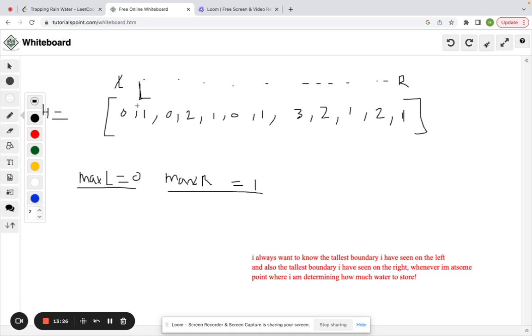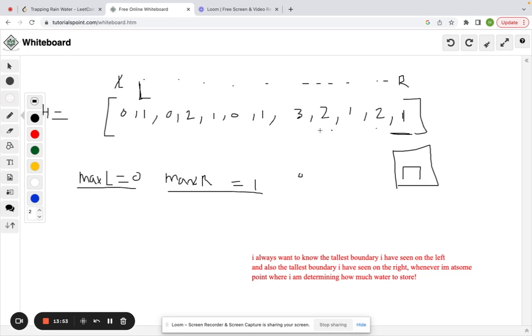And the reason we can do this is because we know that the right boundary is already bigger than the left boundary. This is saying that, okay, my right boundary, I have 1 here, and my left boundary, I have 0. And this right boundary, even though it's so far away, already acts as a right boundary to trap the water.